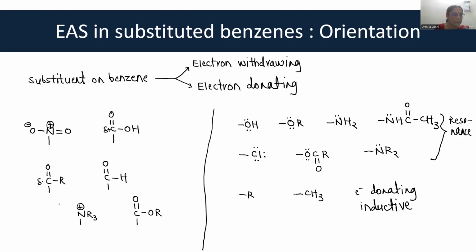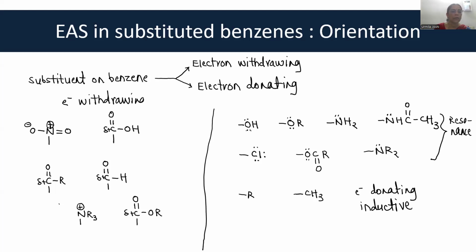And so acid, ketone, aldehyde, and ester, everything has this carbon partially positive. If it is partially positively charged, it cannot donate electrons. On the other hand, it withdraws electrons. And therefore, all these groups are called electron withdrawing groups.